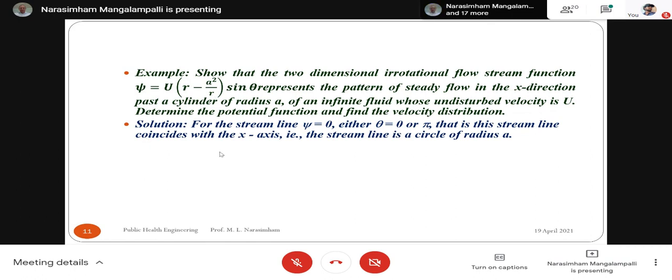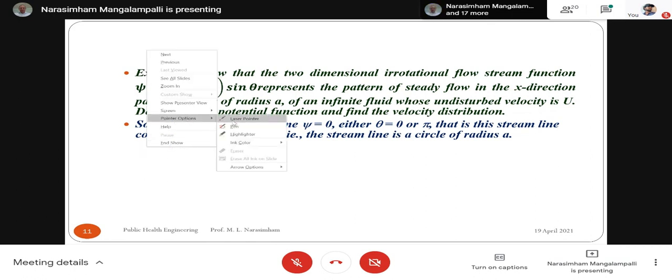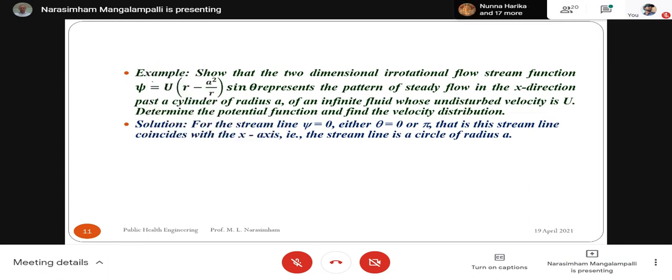So, if you consider this expression, for any radius, this expression, sine theta, will be 0 either when theta is equal to 0 or when theta is equal to 180.